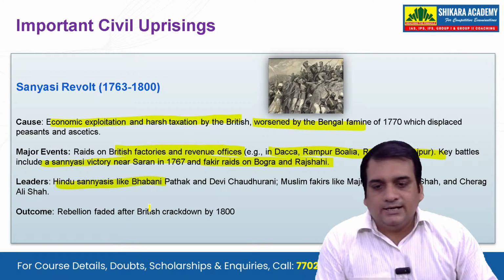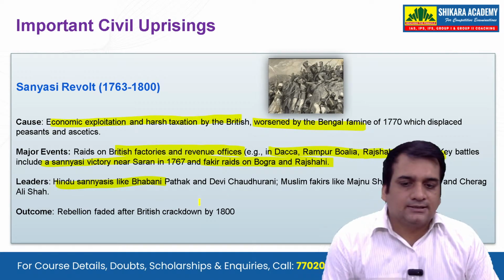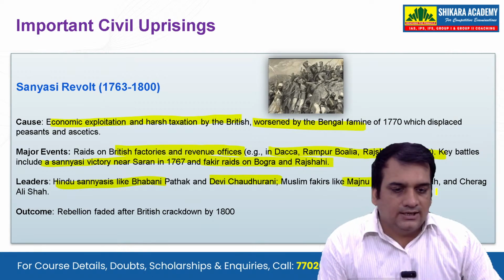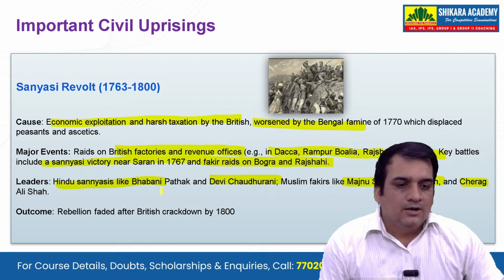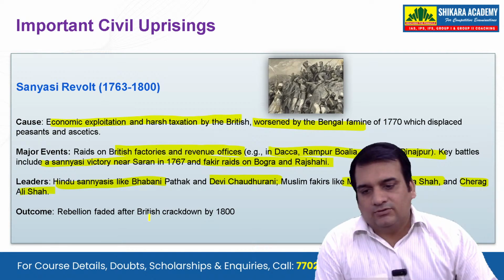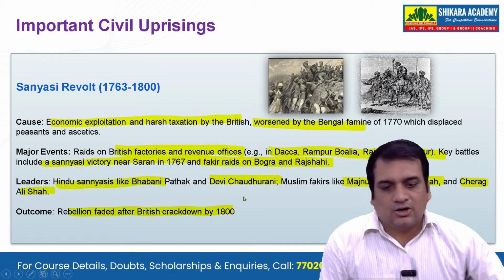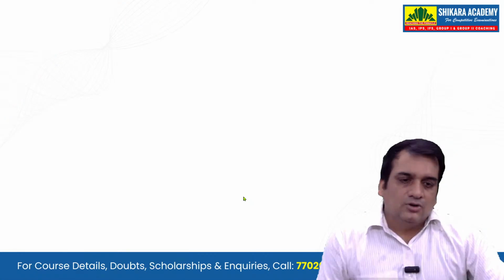Leaders, who were the leaders? The Hindu sannyasis like Bhavani Pathak and Devi Chaudhrani, and Muslim faqirs like Majnu Shah, Musa Shah and Chirag Ali Shah were the leaders. And what was the outcome? The rebellion faded after the British crackdown of 1800. Okay, so this was the Sannyasi revolt.